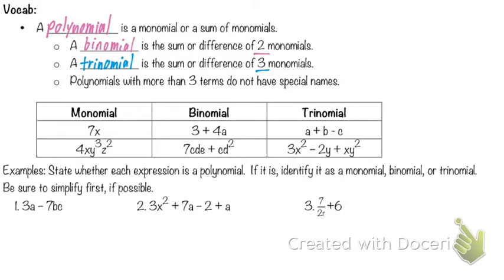On the last one with a trinomial, we can do a subtraction as well. A plus b minus c, that's a trinomial. They're separated by the addition and subtraction. 3x squared minus 2y plus xy squared. This is also a trinomial. They're separated into 3 different parts. So what kind of separates out our terms here, or our monomials here?